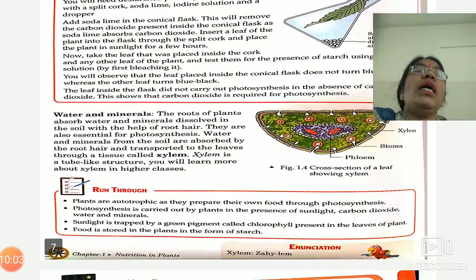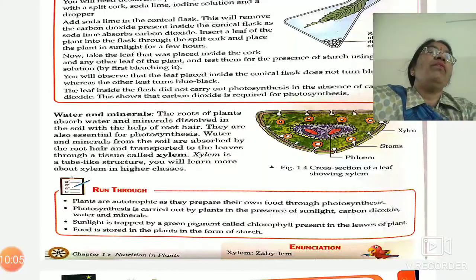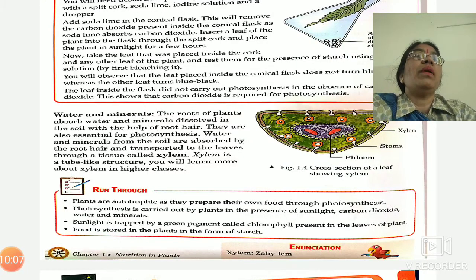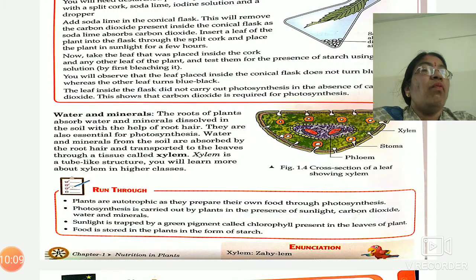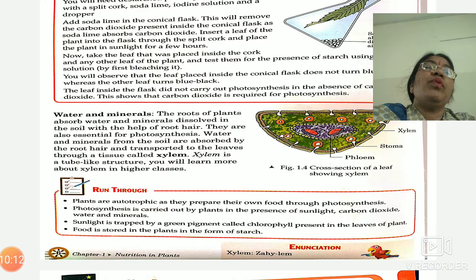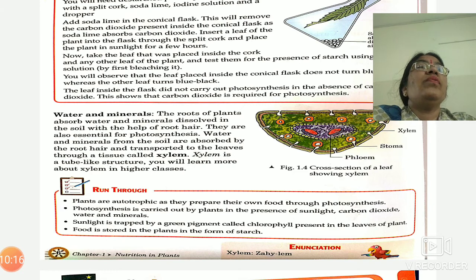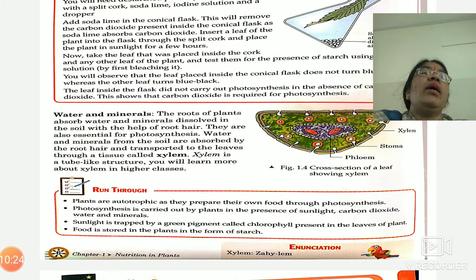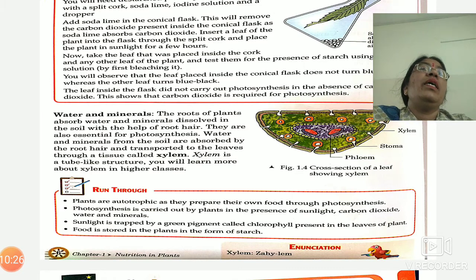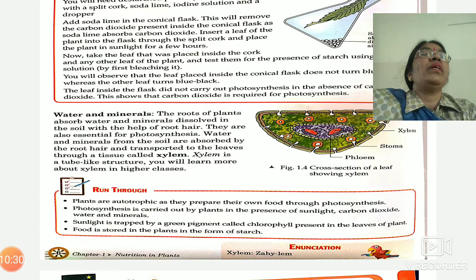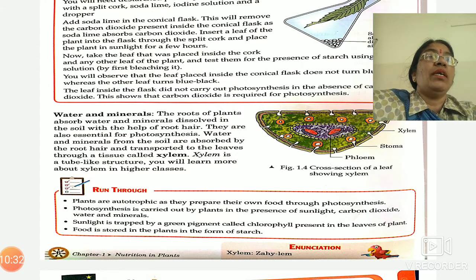Now, water and minerals. We all know that roots of the plants absorb water with minerals from the soil particles, and the root hair of the roots will absorb this. But how will this water and mineral reach all parts of the plants and up to the leaves also? This function is done with the help of specific tubes known as xylem.